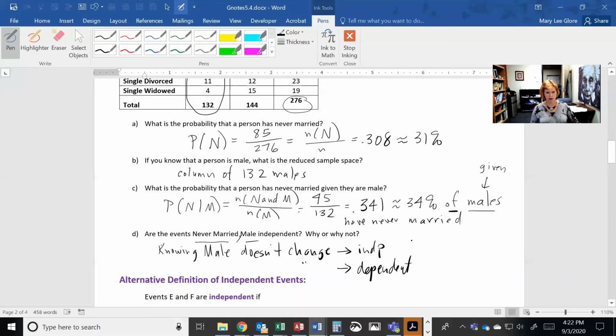And we look, the probability of never married is 0.308. The probability of never marrying, given you're a male, so knowing you're a male, changes that to 0.341. So it's changing it. So are they independent? No. Since the probability of never married is not the same as the probability of never married given male. So this is my answer right here.